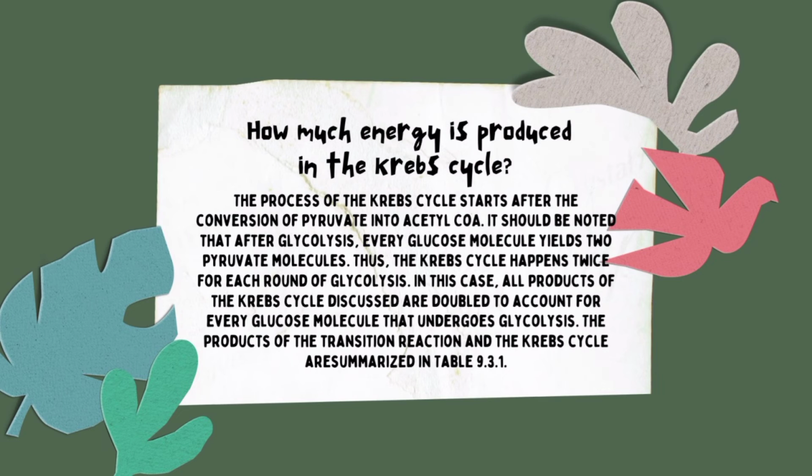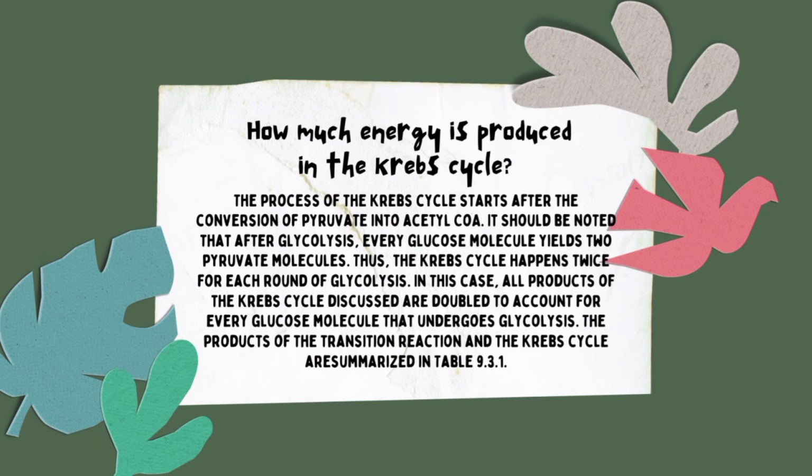So, sinasabi dito, ang Krebs cycle ay nagsimula pagkatapos ng conversion ng pyruvate sa acetyl-CoA. And after glycolysis, ang isang glucose molecule ay mag-yield ng dalawang pyruvate molecules. So, sa round ng glycolysis, nangyayari ito ng dalawang beses sa Krebs cycle.